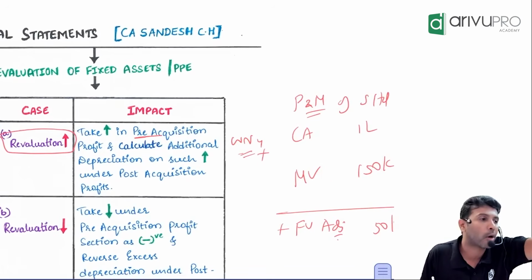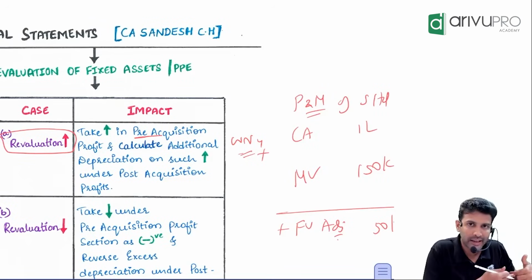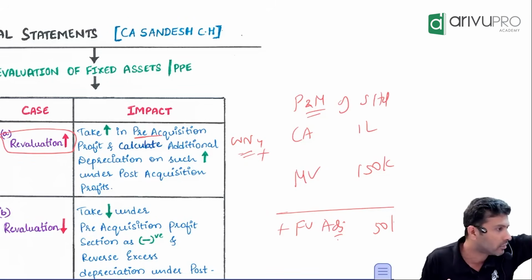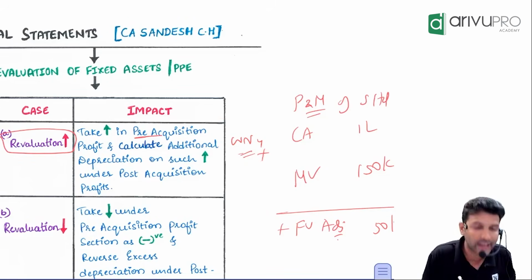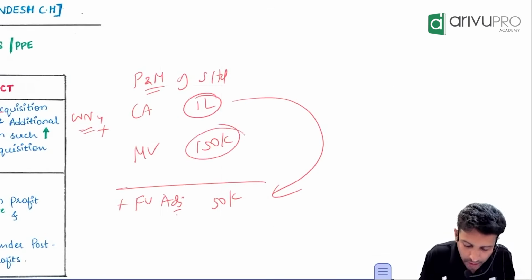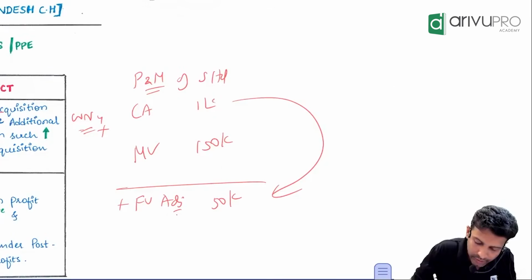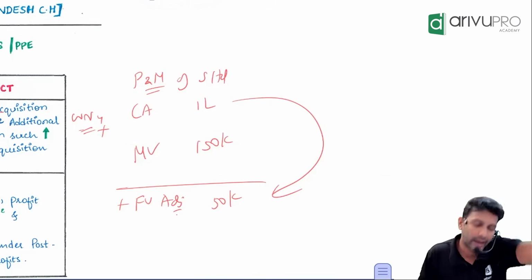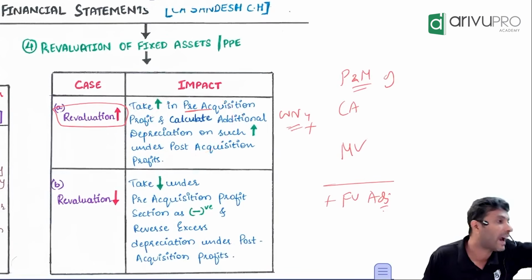If it is a revaluation increase, you will show it as a positive number, because we are not preparing any ledger account. We are preparing statements, and in a statement there is only positive and negative. So increase is shown as positive. They have considered 1 lakh, we have to consider 1.5 lakh. To reach from 1 to 1.5, we have to add. So in the first case, you will add.